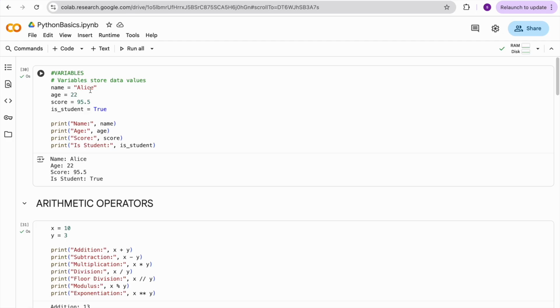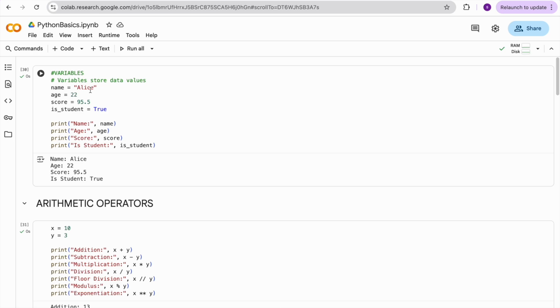Here the first thing we are going to discuss is variables. Variables are one of the key concepts. If you take any programming language, you have to start with variables. Basically variables are nothing but a placeholder to store certain values like integers. If you want to store integers, go for the integer data type.